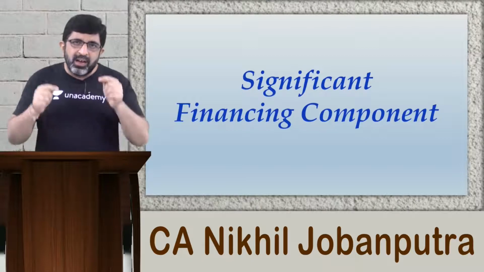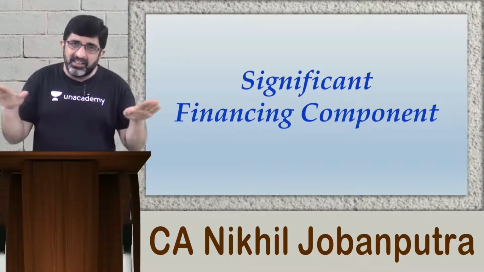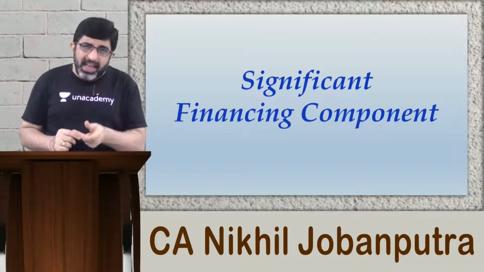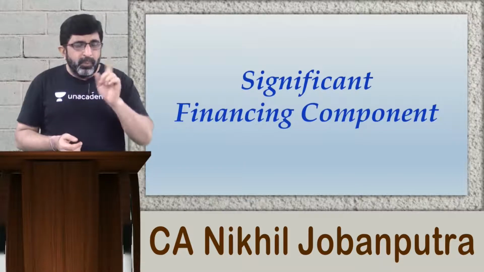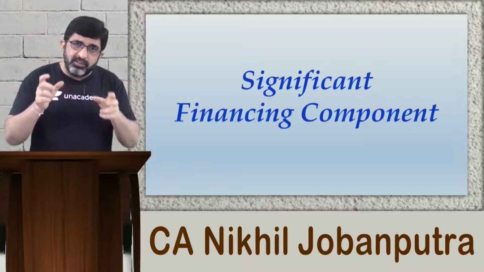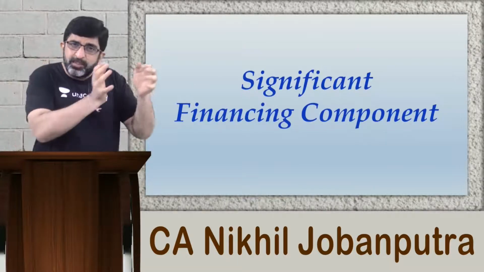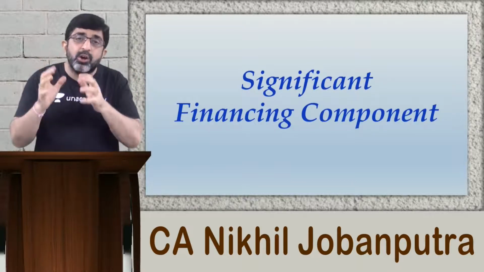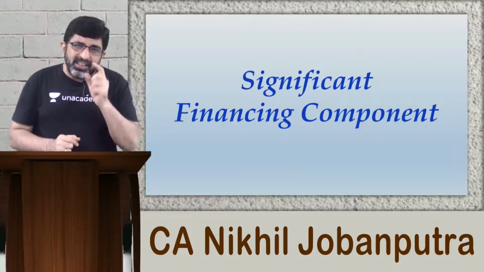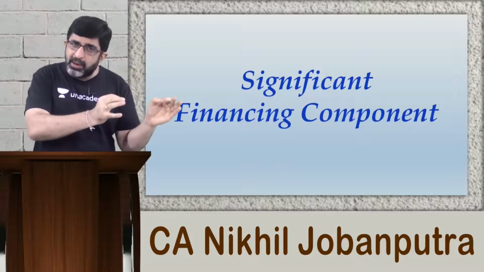This time the amount paid full and final by the customer as an advance and final settlement is 1 lakh. But the question is, can I consider 1 lakh as the transaction price? No. 1 lakh cannot be the transaction price, so we will have to seek the transaction price. When the product is delivered, when the control of the goods is handed over to the customer, the price of the product will be 1,21,000. So the transaction price will be 1,21,000.